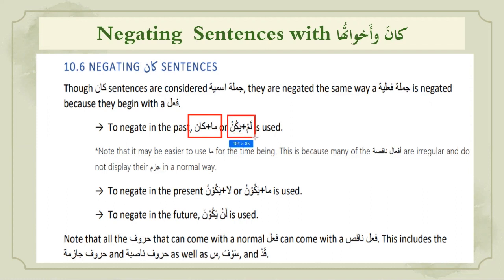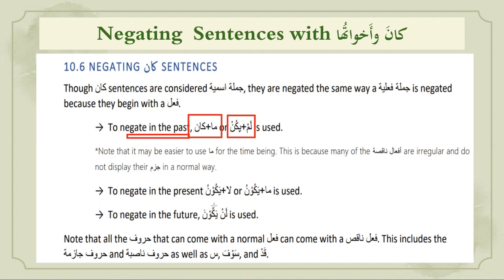Okay, so these are two options to make a sentence which has a meaning in the past. So two patterns: ma kana, lam yakun. Note that it may be easier to use ma for the time being. This is because many of the af'al naqisa are irregular and do not display their jazm in a normal way. So yeah, ma kana, the ma with the past tense, is easier to do.